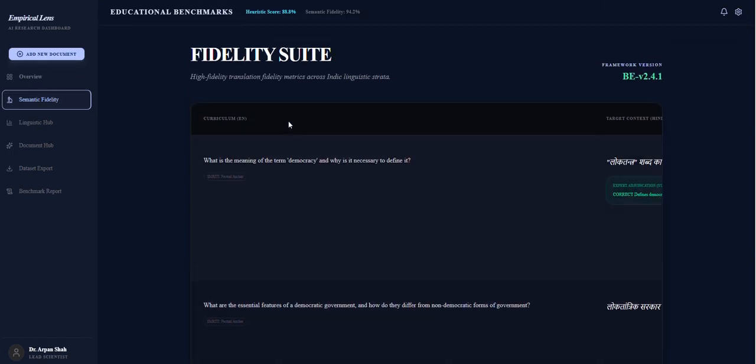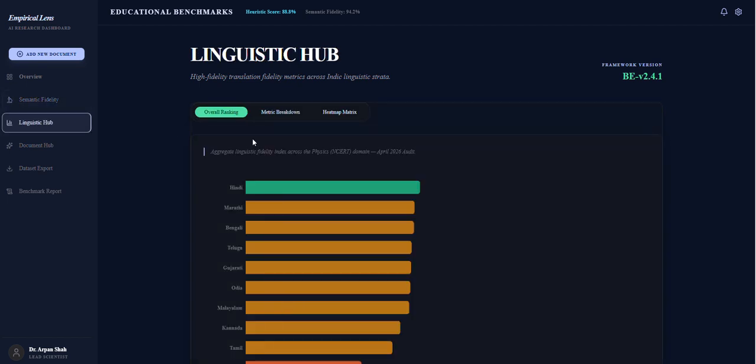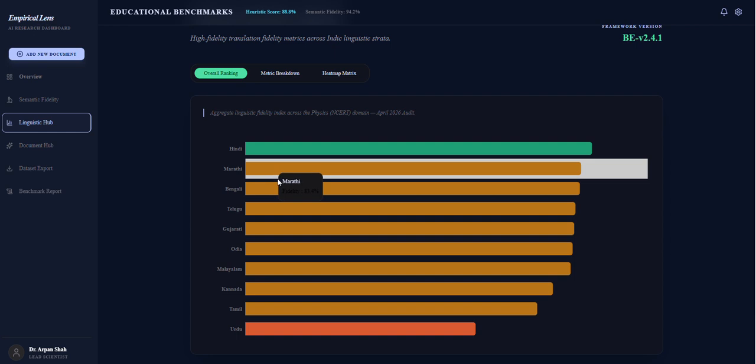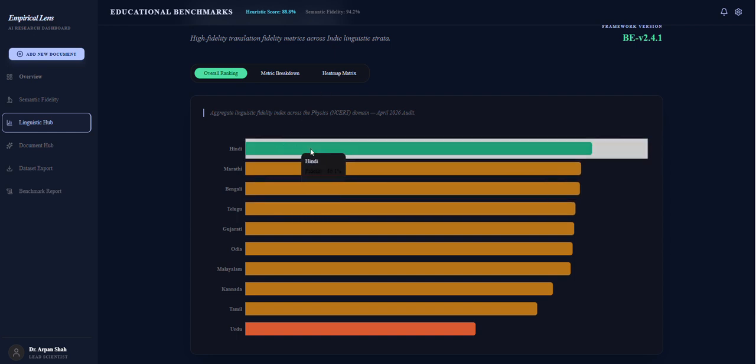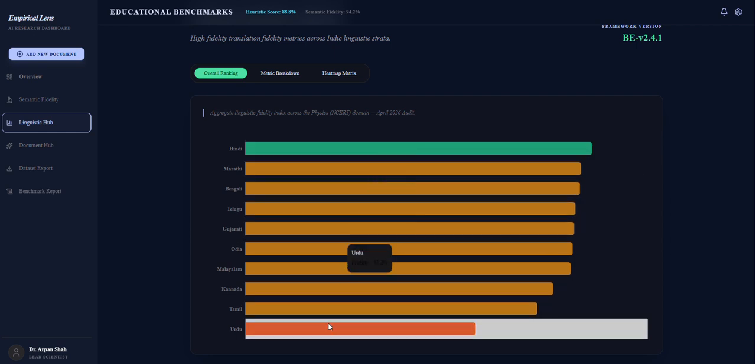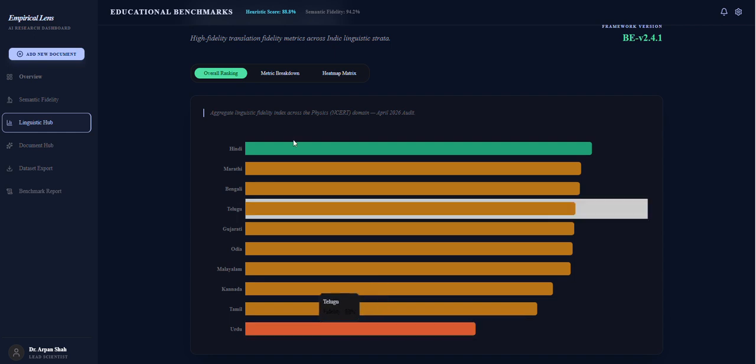The model which we are testing right now is Llama v3. Now Linguistic Hub is how well Llama v3 performs in all these languages. In the overall ranking, Hindi performs the best, which is not something we did not expect, because the largest amount of data among these languages is available in Hindi. So Llama already had a lot of information about Hindi. That's why the translation is quite good. Next is Marathi, Bengali, and the worst performance of Llama v3 was in the Urdu language.